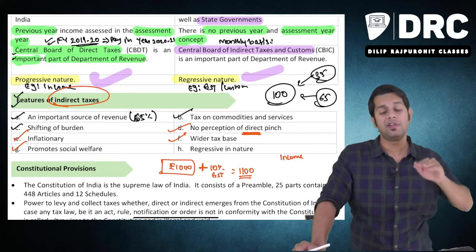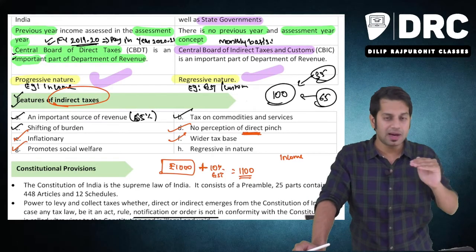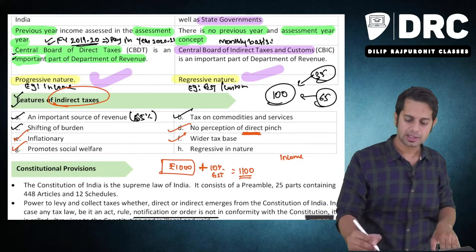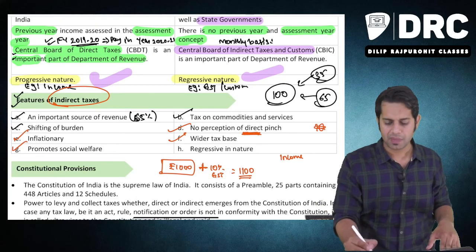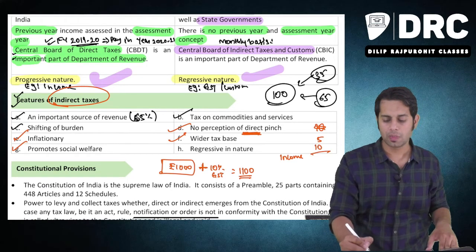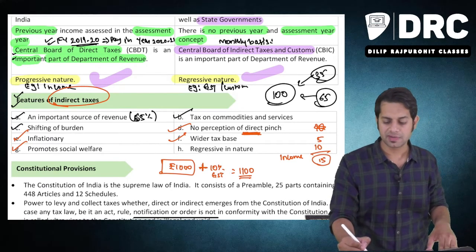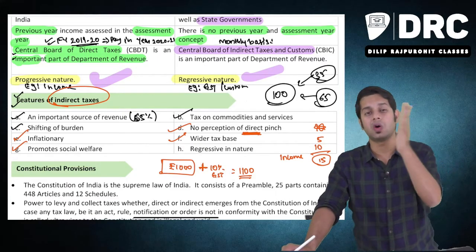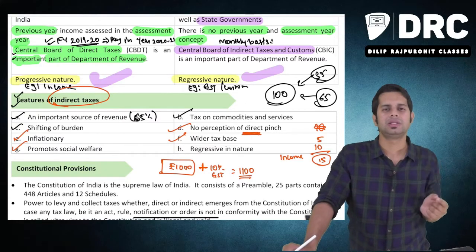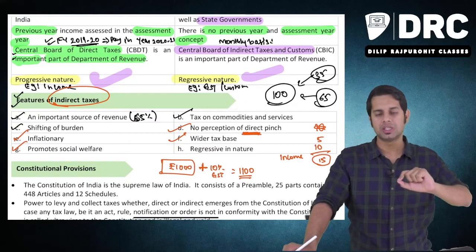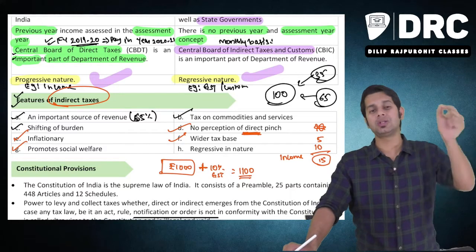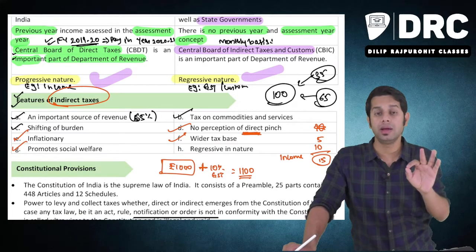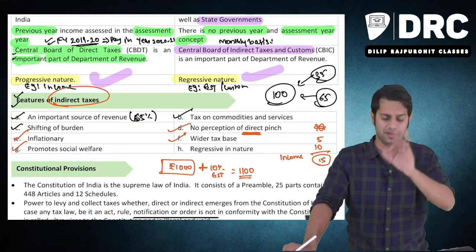Because the government feels, if I levy a higher rate of tax, if I collect more taxes from you, you will consume less. If the tax rate is high, say the cigarette cost of manufacture is 5 rupees, and the government collects 10 rupees tax from you, the government collects 15 rupees for a cigarette. What will happen? The cost of cigarette will increase. So the government is telling, if I increase the tax on cigarettes, the price will increase, and because the price will increase, people will not consume cigarettes. So they are telling indirectly that indirect taxes are promoting social welfare.